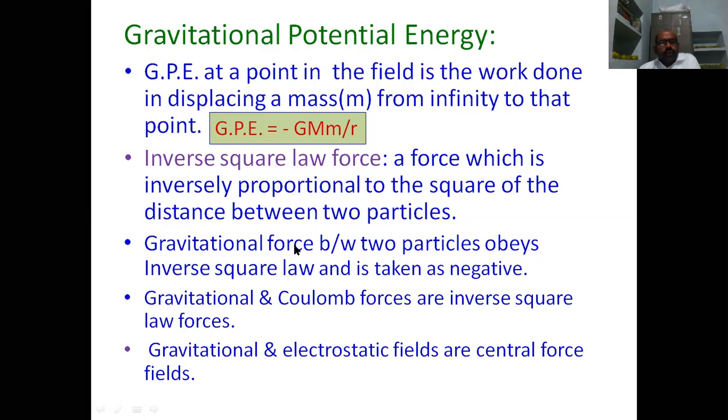The gravitational force and electrostatic forces are inverse square law forces. In the force equation of gravitational force, G m1 m2 by r square, that force is inversely proportional to r square, where r is the distance between the two bodies. Similarly, the Coulombic force also, F is equal to 1 by 4 pi epsilon naught Q1 Q2 by r square. There also F is inversely proportional to r square.